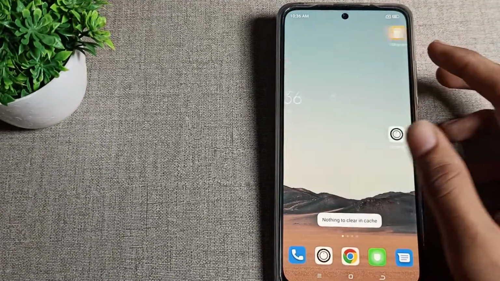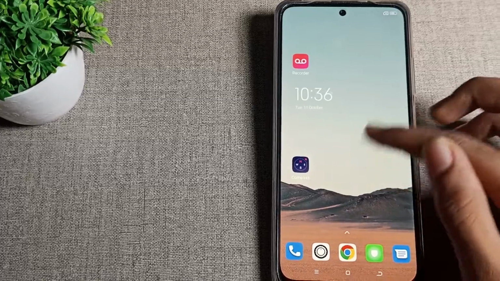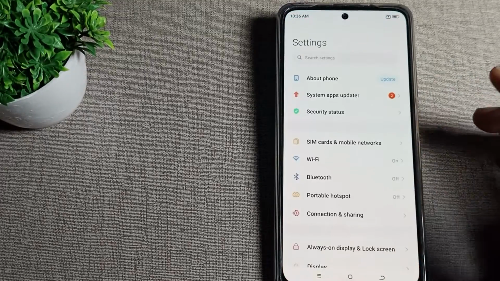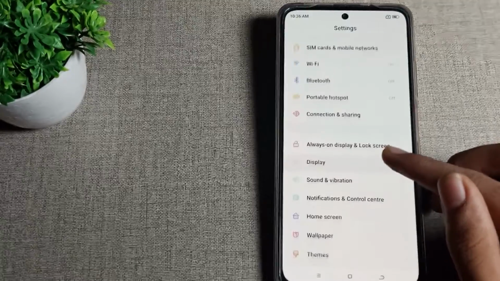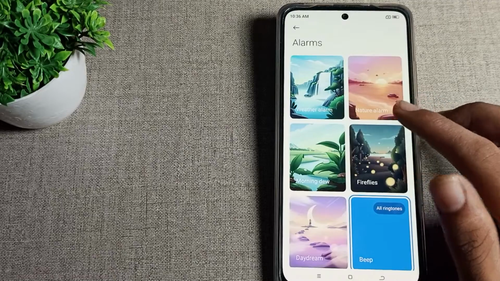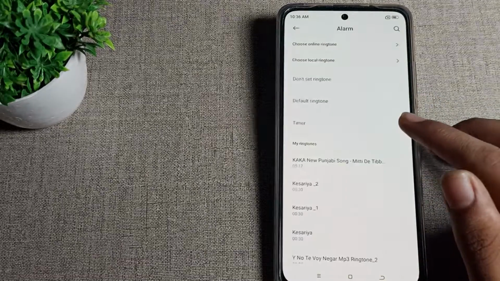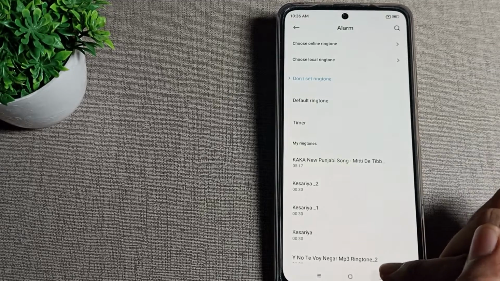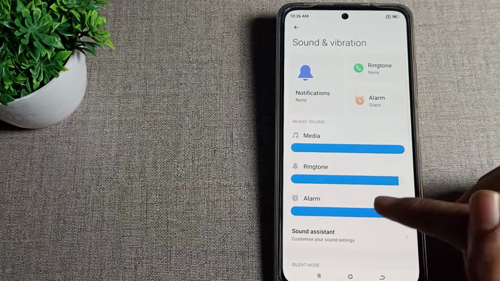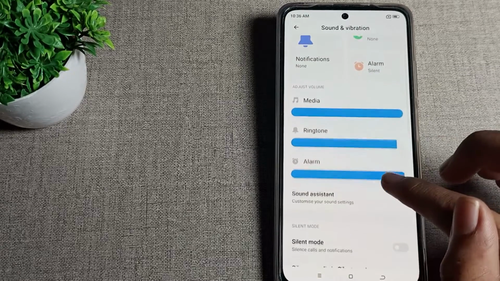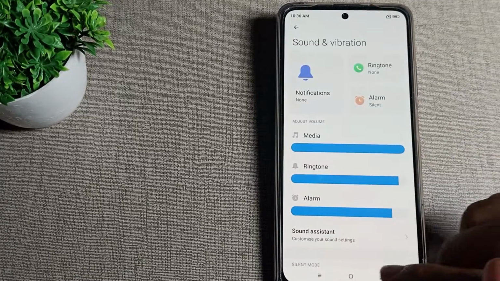So friends, now let's see how we can turn off our alarm ringtone in our Poco phone. First of all, open your phone settings. After opening settings, scroll down and you can see Sound and vibration. Tap here and click on your alarm ringtone setting. Click on this ringtone setting and you can see 'Don't set ringtone'. Tap on it, then your ringtone will be off, which means the alarm ringtone will not work in your Poco phone. You can see the alarm ringtone is off. We don't have any alarm ringtone in our Poco phone.